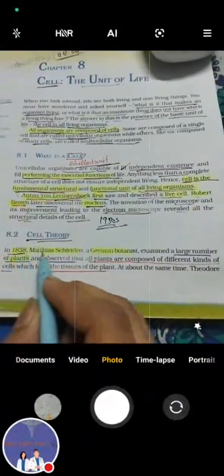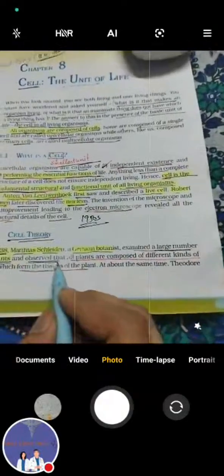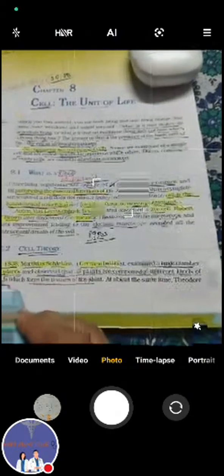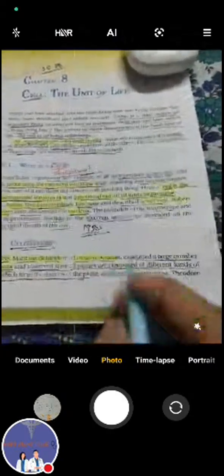In 1838, Matthias Schleiden, a German botanist, examined a large number of plants and observed that all plants are composed of different kinds of cells which form the tissues of plants. At the same time, Theodore Schwann, in 1839, a British zoologist, studied different animals and observed a thin outer layer, today known as the plasma membrane. He also concluded, based on studies of plant tissues, that the presence of a cell wall is a unique character of plant cells.